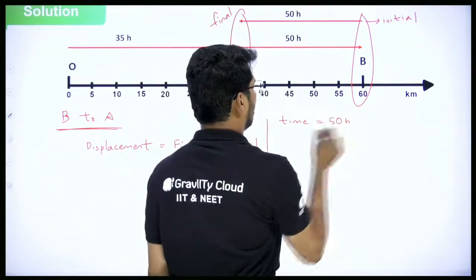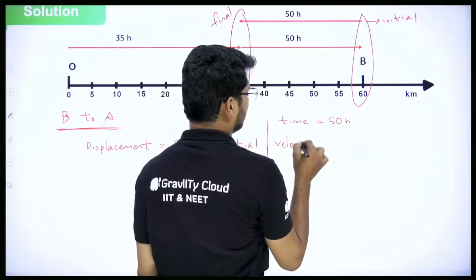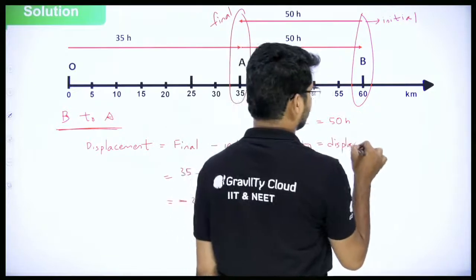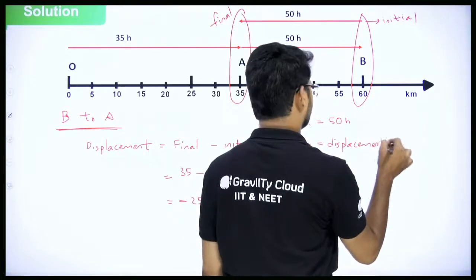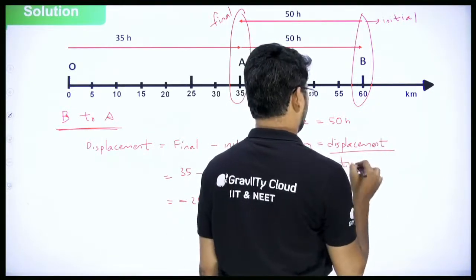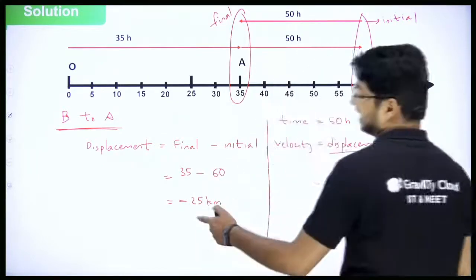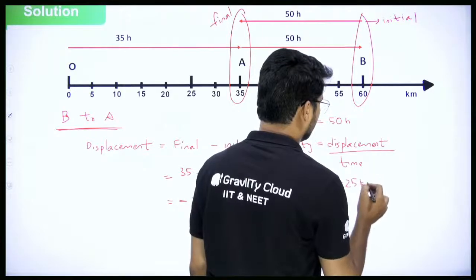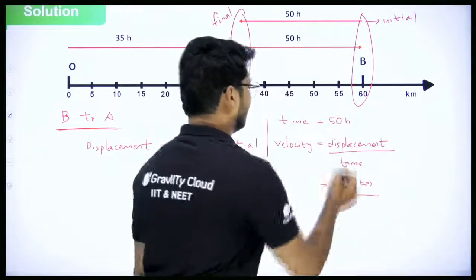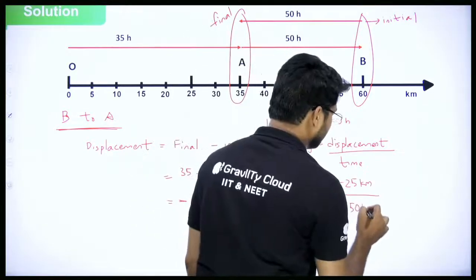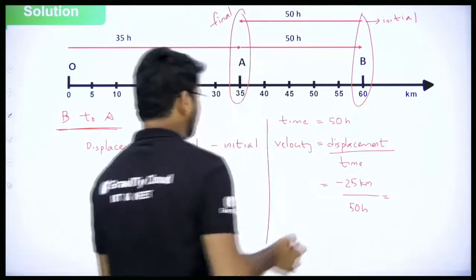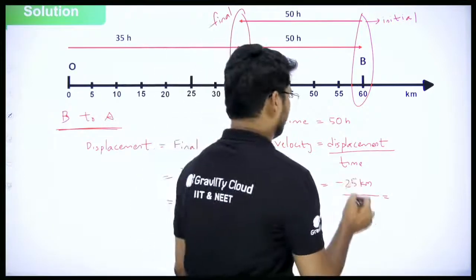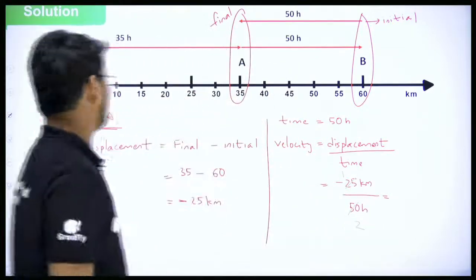So if I go for velocity now, velocity is equal to displacement by time. What did we get displacement as? Minus 25 kilometers. Do not forget the minus sign. Now what is the time, everyone? Time is 50 hours. So what is that going to be? If you divide with 25, 25 ones are 25, 25 twos are 50.